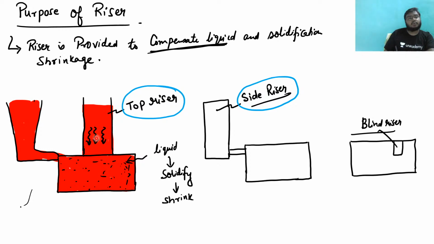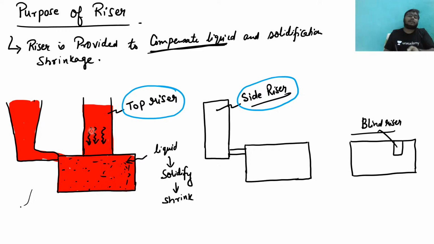If there is any shrinkage, solidification or compensation of the liquid needed, I can compensate from the riser. But if the riser solidifies first and then the mold, I cannot compensate. So there is a necessity that this riser should solidify after the solidification of the casting.